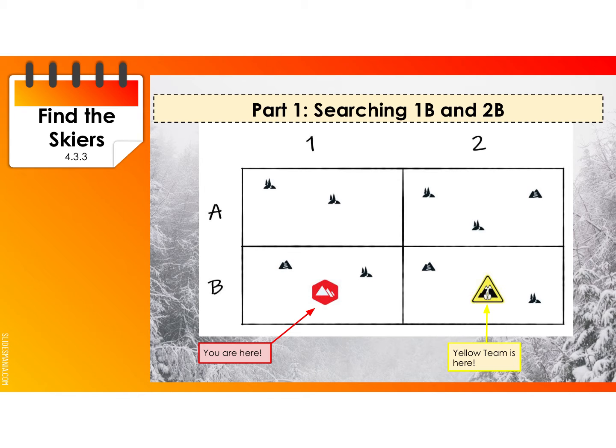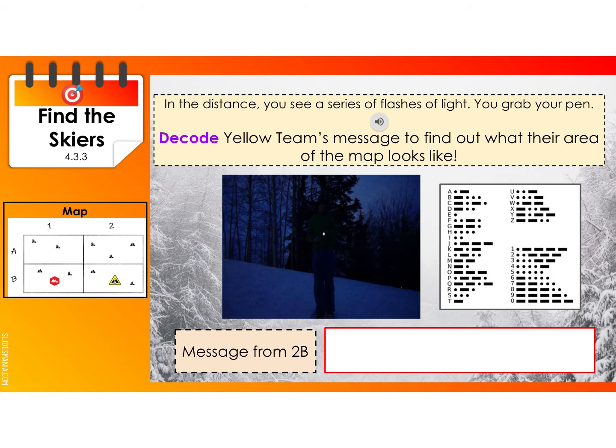Okay, this is Science Week 28, Day 2. And if you remember, we left off yesterday that you're part of an avalanche rescue team. Today, you're going to be searching areas to find those skiers. So your team is the red team, so you are here. And the yellow team is over there in the area next to you. So you are going to communicate with each other what you are finding.